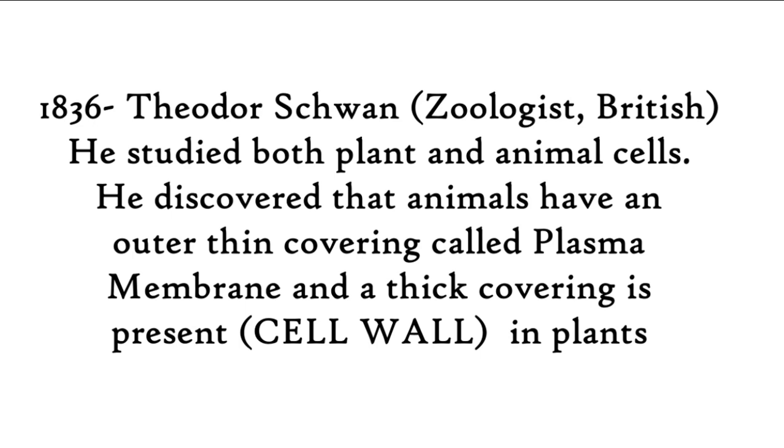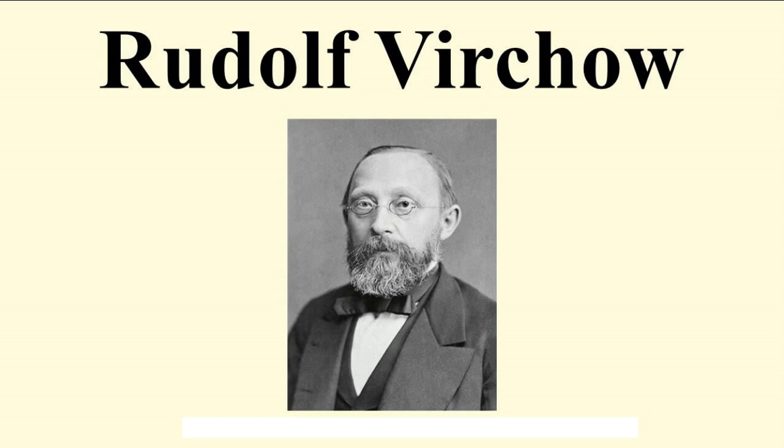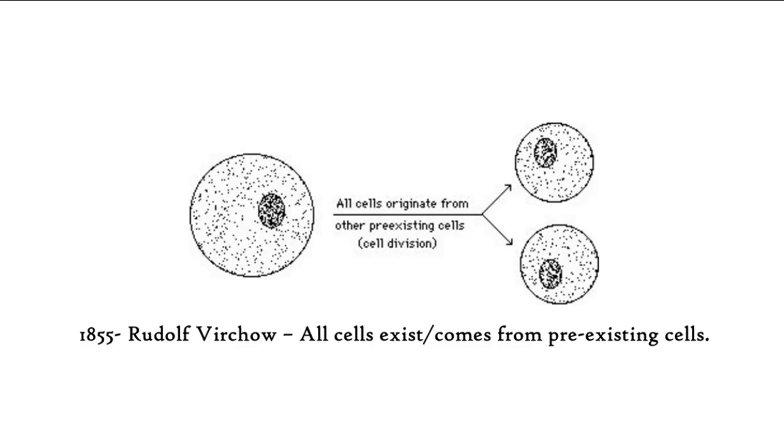Now after that, in 1855, another scientist came. His name was Rudolf Virchow, and he made a theory that all cells exist or come from pre-existing cells, which means that they just don't appear from anywhere. It means that these new cells are always made from the current cells. The current cells divide and then new cells are formed.